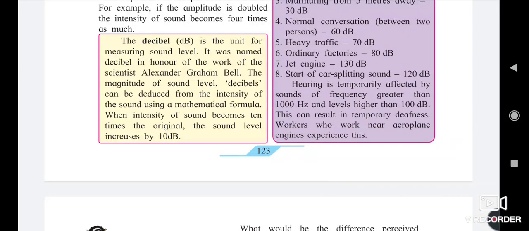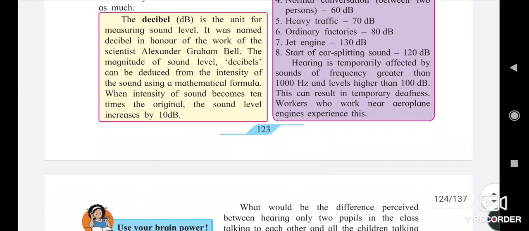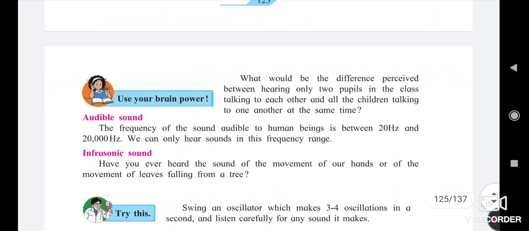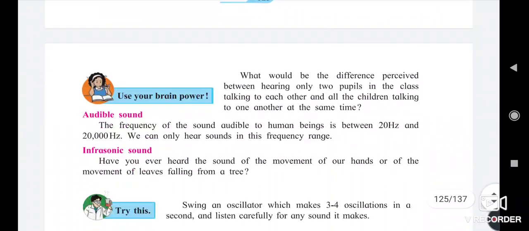So reaching up to 120 decibels is also a harsh experience and can result in temporary deafness. Workers near aeroplane engines can often experience this, and workers in the forging industry also experience these high intensity sounds.